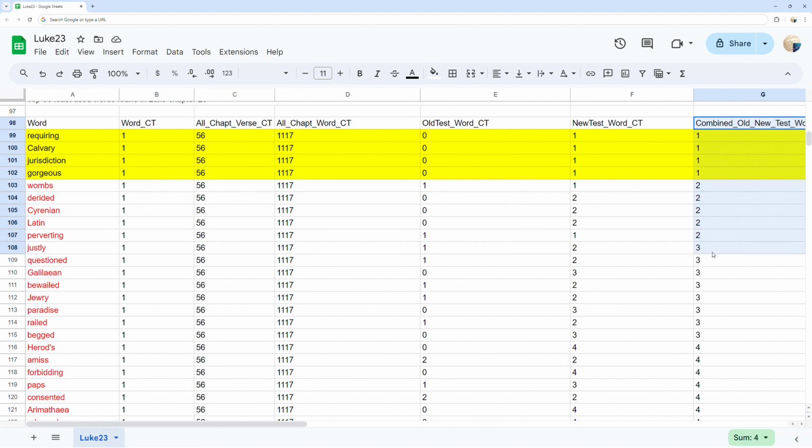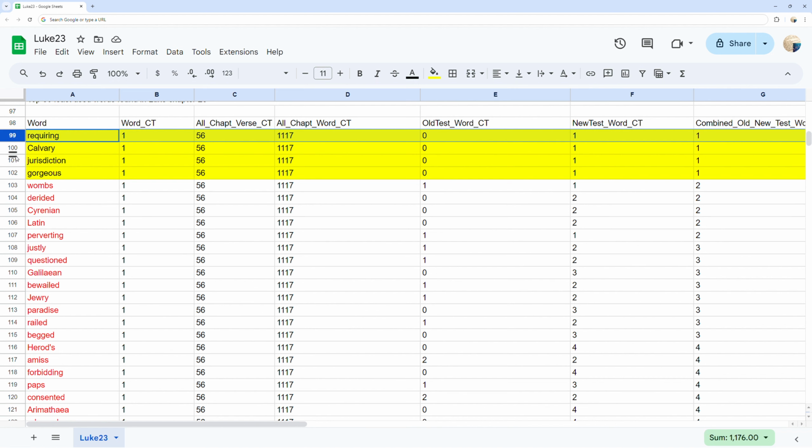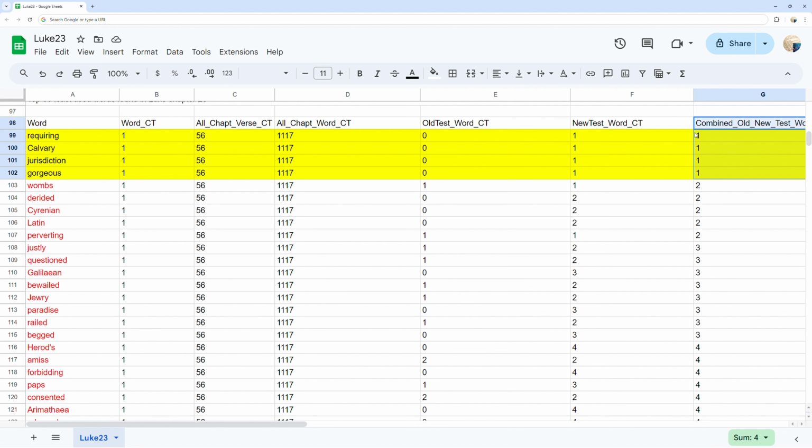You can see 4 unique words in yellow highlight which instances are only found one time in all of the Bible, making them a rare occurrence only found in Luke chapter 23.